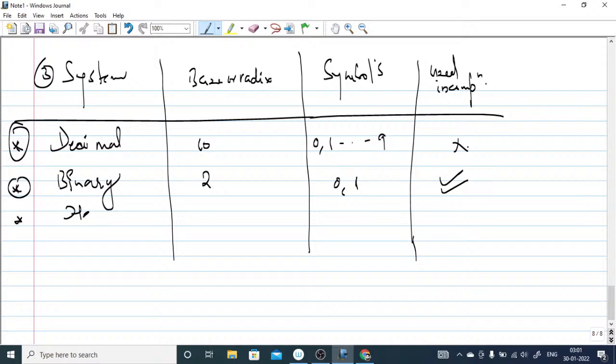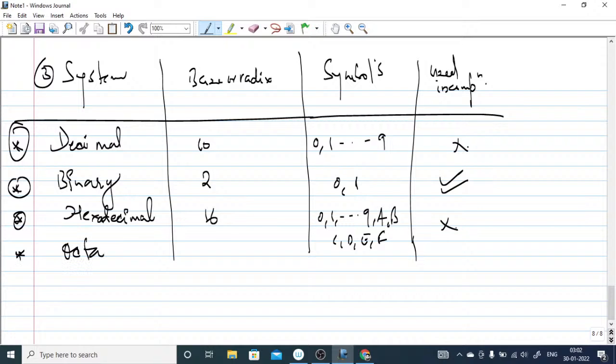Next is hexadecimal. Hexadecimal has base 16, and the symbols are 0, 1, up to 9, then you start with A, B, C, D, E, F. This is also not used in computers. Your computer cannot understand hexadecimal, so you have to convert hexadecimal to binary. And the last one is octal. It has base 8, and you represent it as 0 to 7. This is also not used.